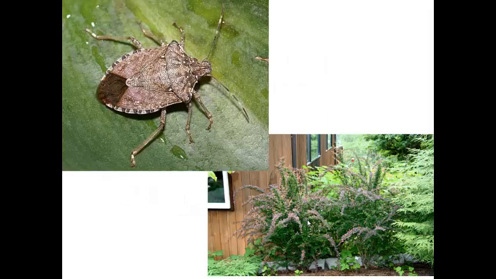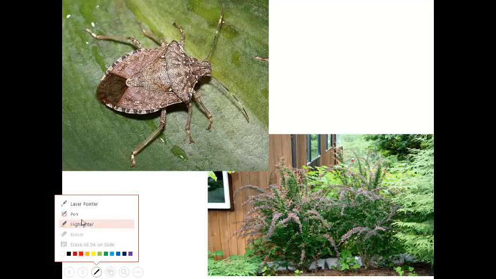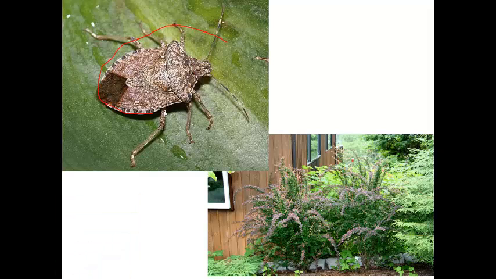Here you see a couple pictures of some local invasive species. We have the stink bug here on the top left. We have the Japanese barberry here on the bottom right. The stink bug was brought over from Asia accidentally. It contains no predators. No animals in this area eat the brown stink bugs.